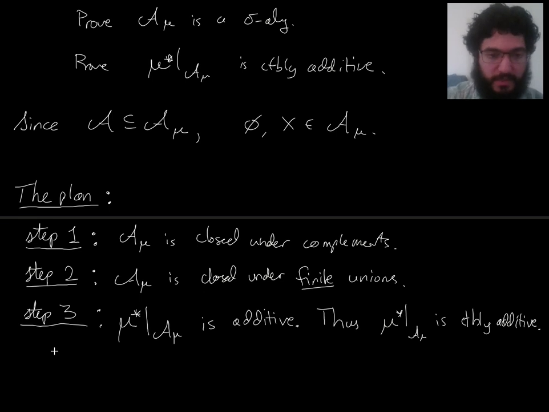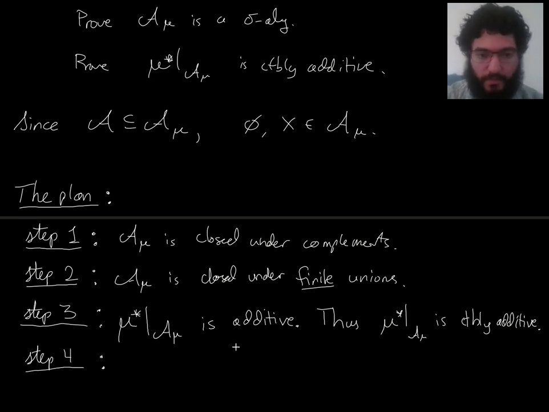Okay, so moving on to step 4. Oh, and by the way, once we're done with step 3, we will have mu star on A mu countably additive. So we'll have reached the second goal, right? And then the only remaining thing to prove will be that A mu is a sigma algebra. And the only remaining part of that will be to prove that A mu is closed under countable union. And we even already have finite union. So here we're almost there.